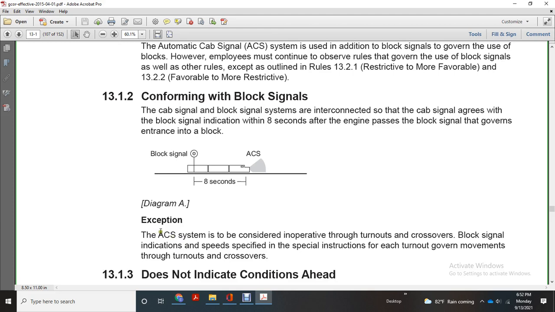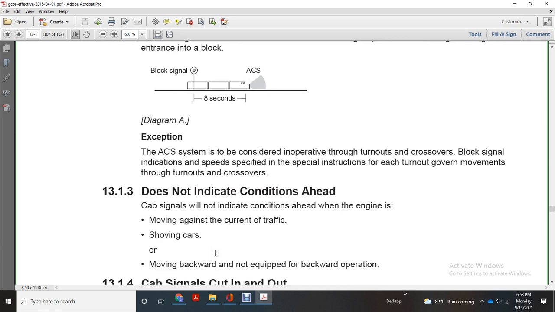Exception: the automatic cab signal system is to be considered inoperative throughout the tunnels and throughout turnouts and crossovers. But block signal indication speed is specified with a special instruction for each turnout. Govern movements throughout the turnout and crossover that do not indicate the conditions ahead.